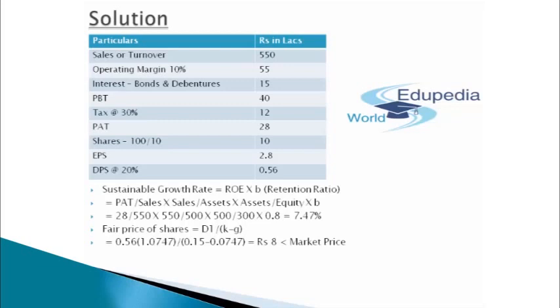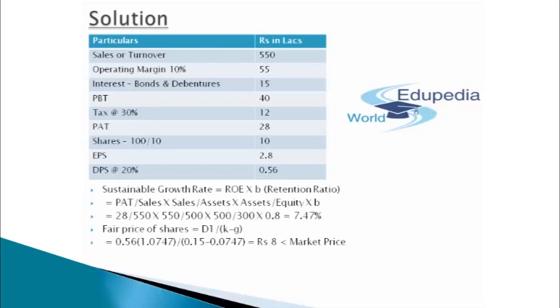So the fair price of the particular share will come out to be rupees 8, which is far less than what the market price currently is. The market price which has been mentioned in the question was rupees 13. So guys, in this case, I can simply say that the shares, if held by the company, need to be sold out immediately. Why? Because the shares are overvalued in the market.